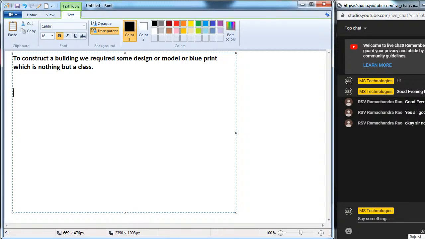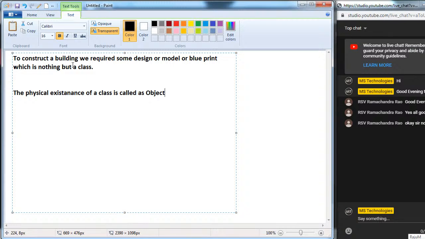Here one more point we are discussing, the physical existence. The physical existence of a class is called an object. Here 2 points we are discussing. What is class? What is object? A plan or model or blueprint is nothing but a class.